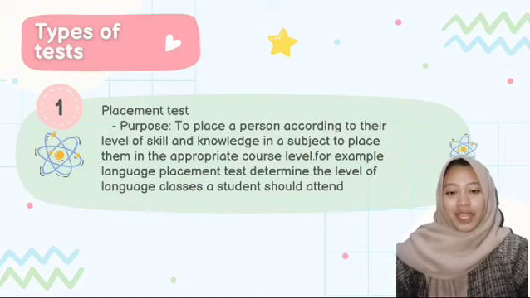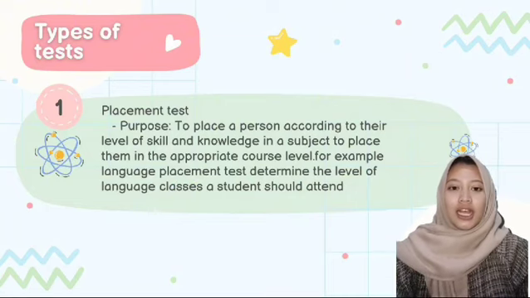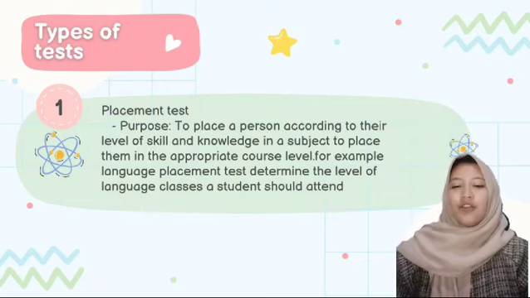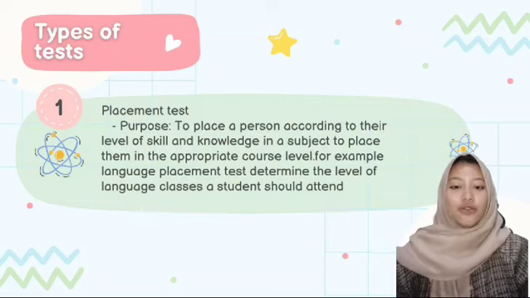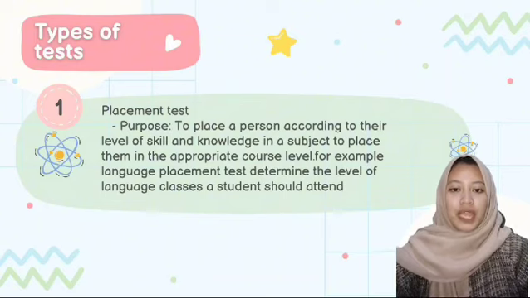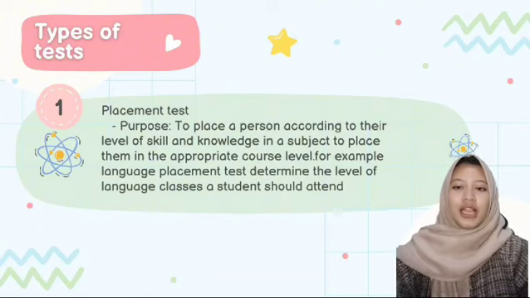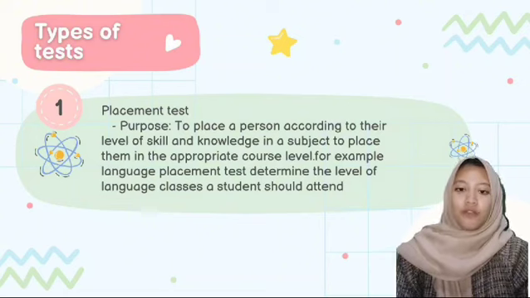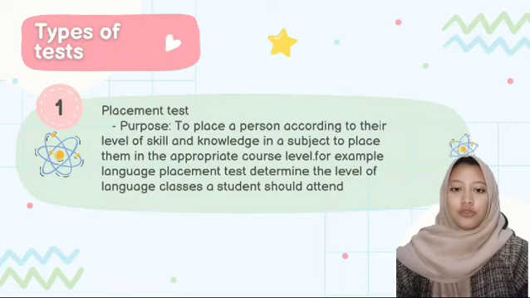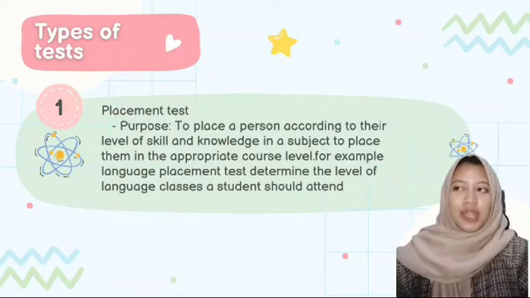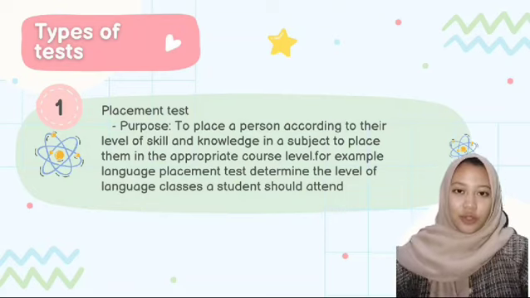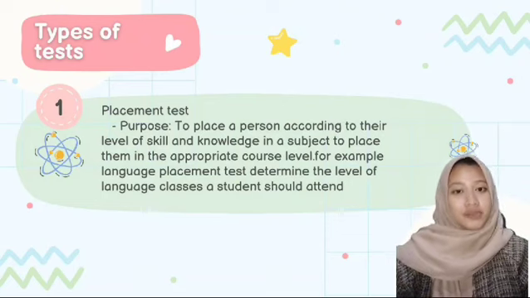The first is the placement test. The purpose of a placement test is to place a person according to their level of skill and knowledge in a subject, to place them in the appropriate course level. For example, language placement tests determine the level of language classes a student should attend. This test measures abilities, and it is performed before entering the course. So before we enter the course, we have to do a placement test.